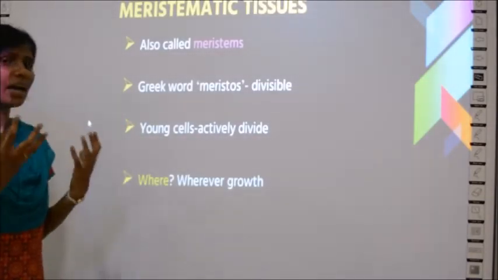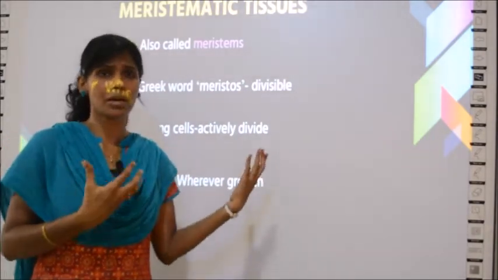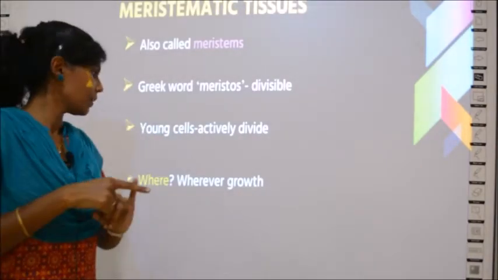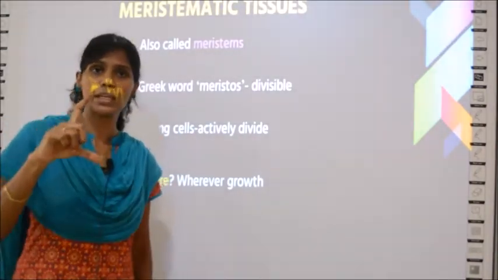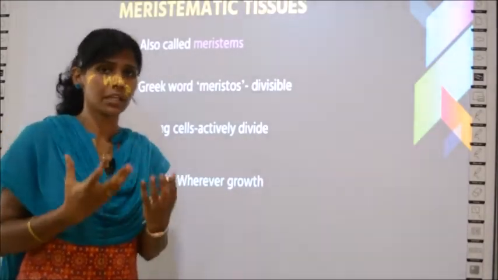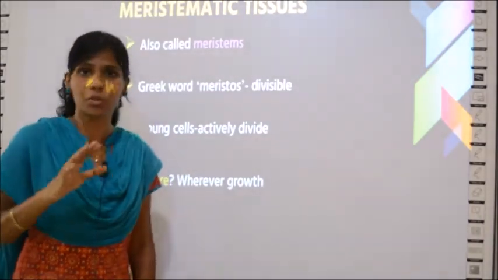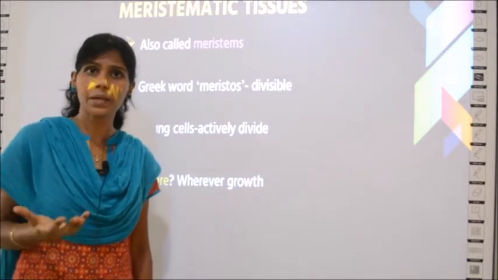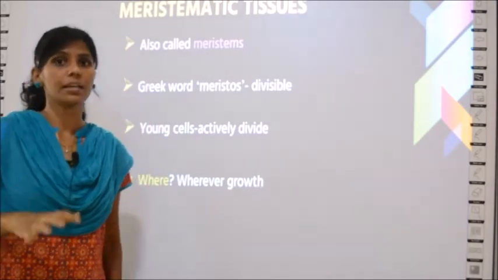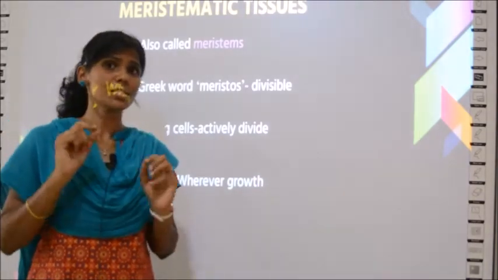Where can you find meristematic tissues? Apical is found in the tip, lateral is found in the side, and intercalary is found in between the internodes. But overall, just remember the concept: wherever there is growth in a plant, there you can see meristematic tissues, because cell division equals growth.